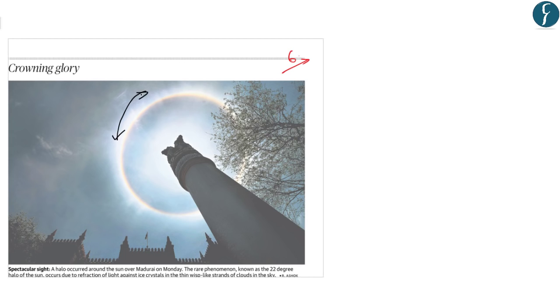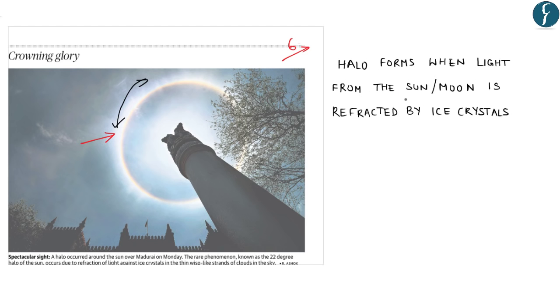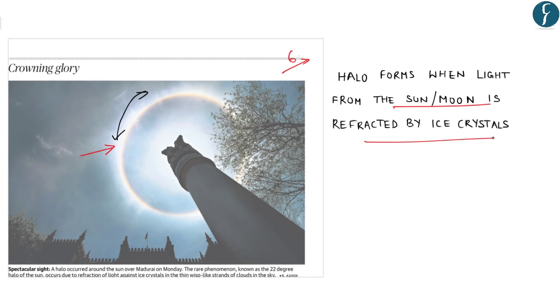Most halos appear as bright white rings, but in some instances they have a color, as here in the case of this particular halo. You can also see, apart from the white rings, different colors of white light. A halo forms when light from the sun or the moon is refracted by ice crystals associated with thin high-level clouds like cirrostratus clouds.